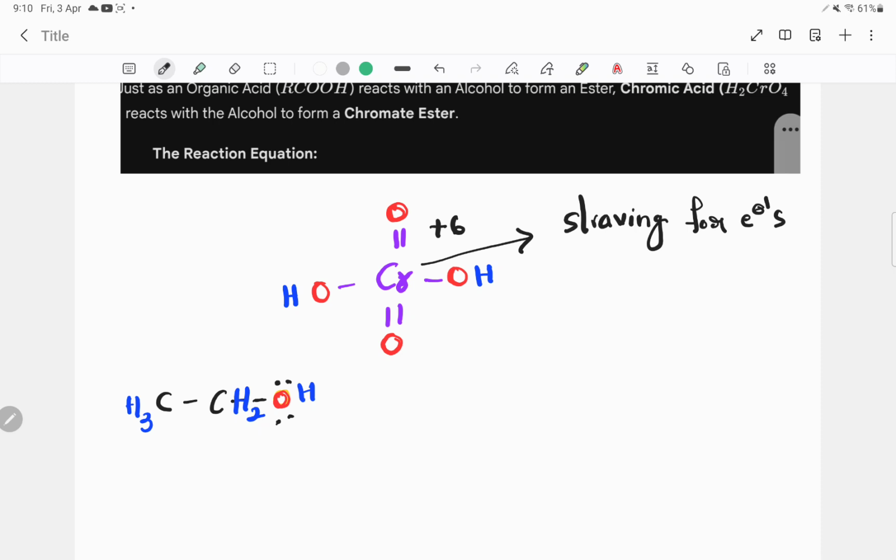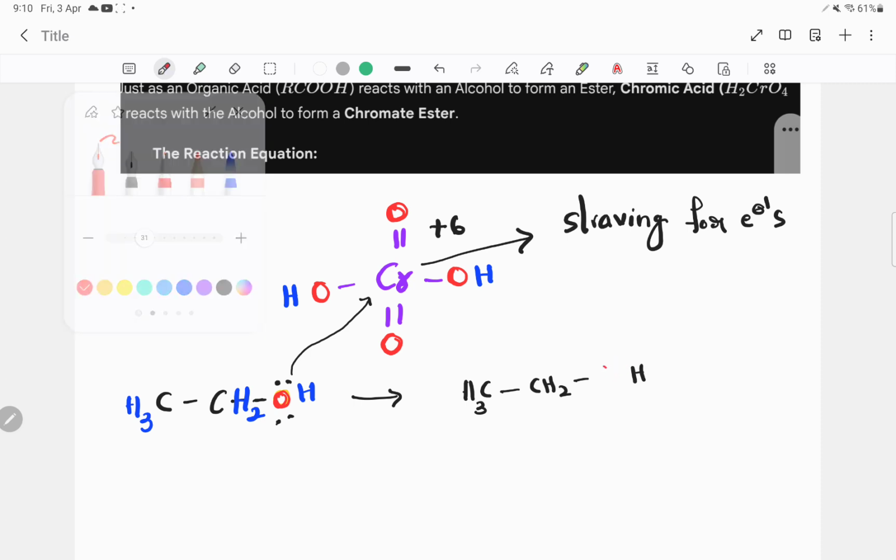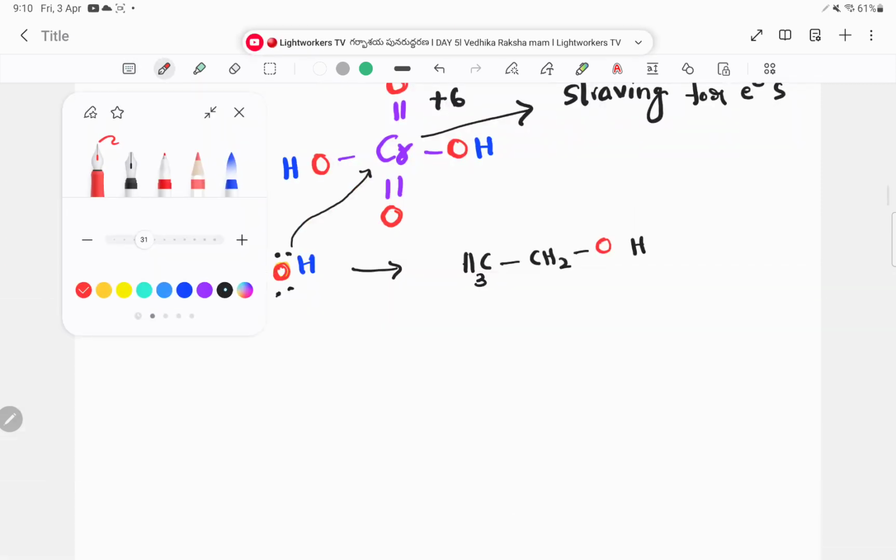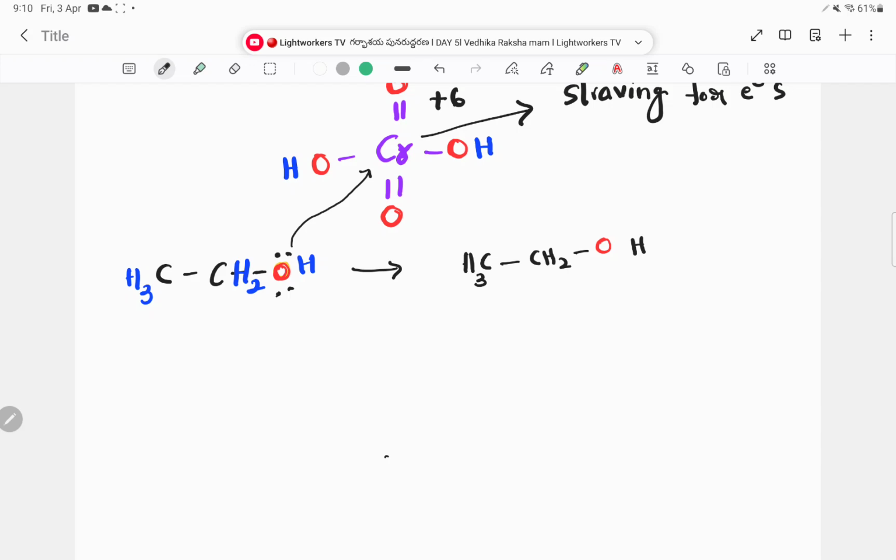Okay. So now the lone pair of electrons is donated here. So then there will be a bond between them, CH3, CH2, oxygen.